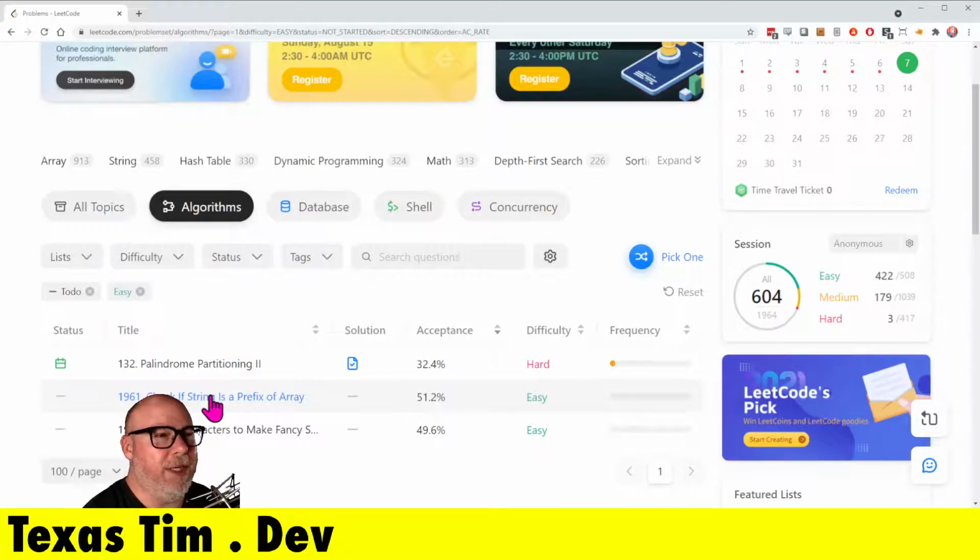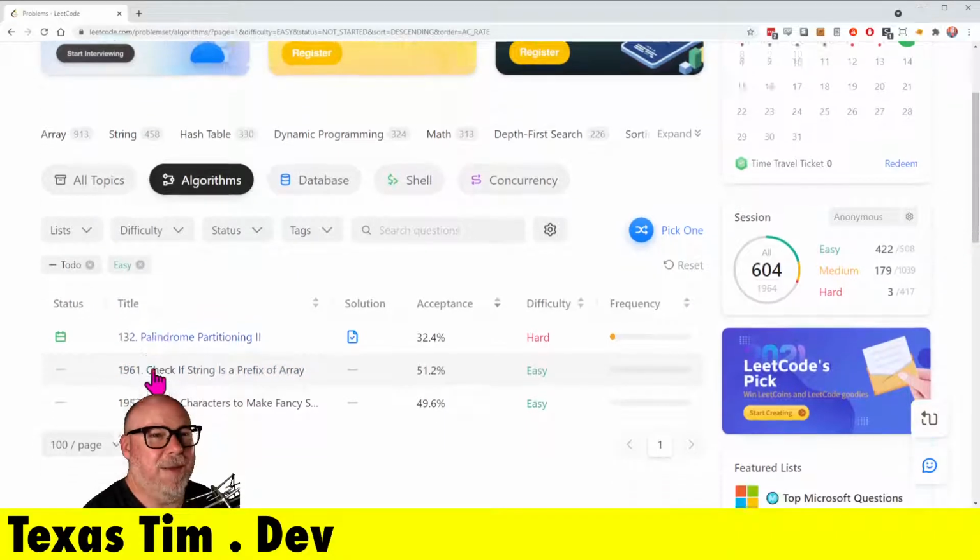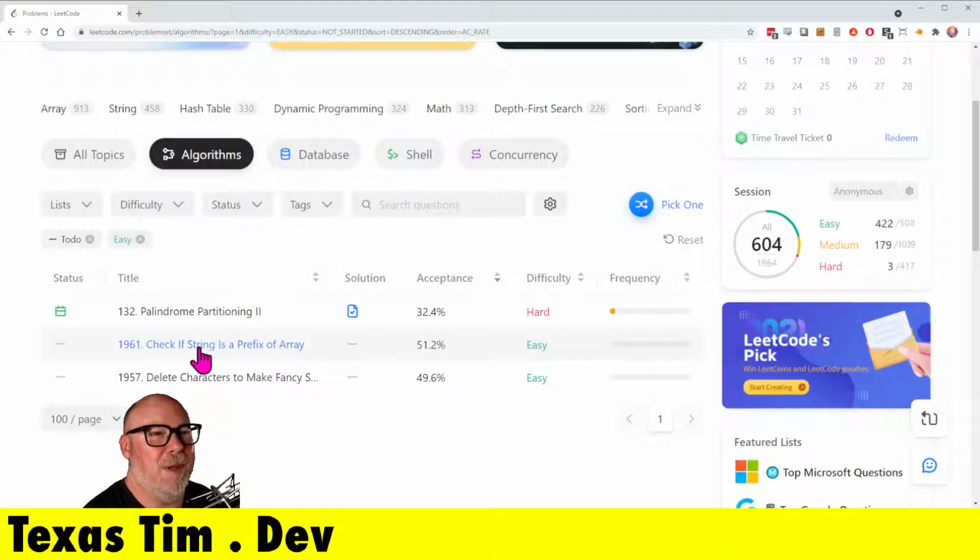Even without seeing the description, when I see prefix, I think a tree structure, TRIE, short for retrieval. Although it is very confusingly pronounced by most people the same as tree, like a binary tree or a red-black tree. I think some people call them tries sometimes, although traditionally, from what I understand, they were pronounced tree after retrieval. Well, let's do it. I've talked enough about it. Let's get in there.